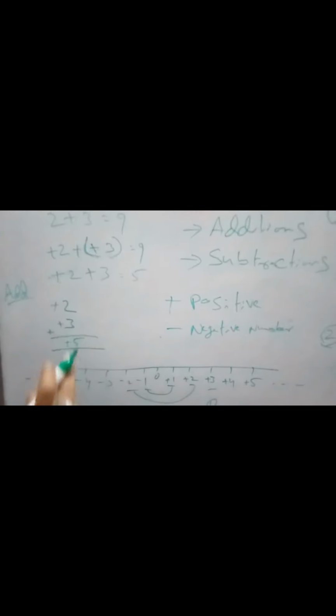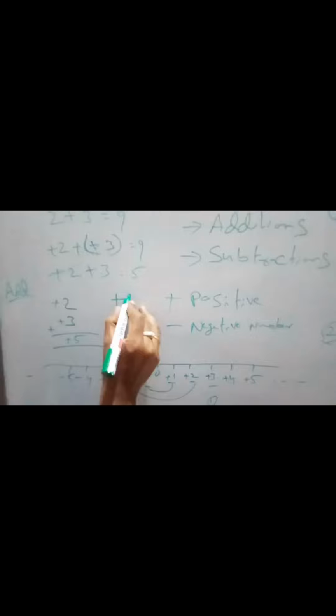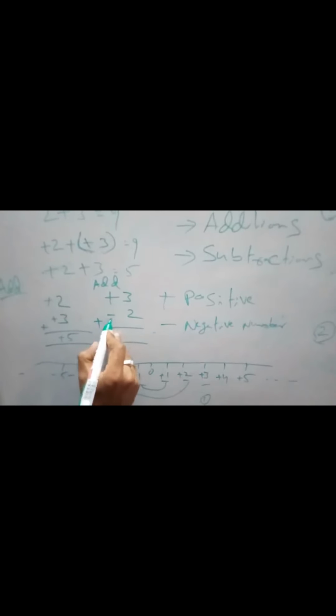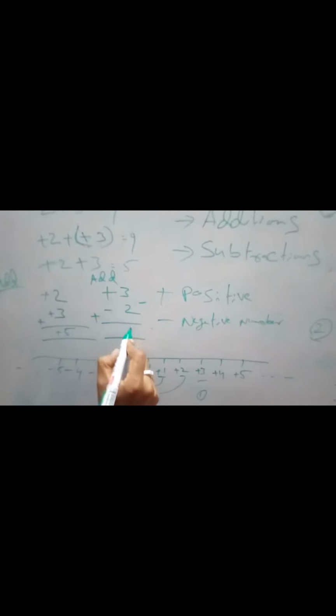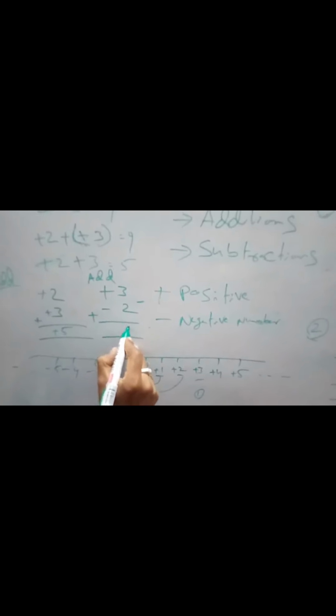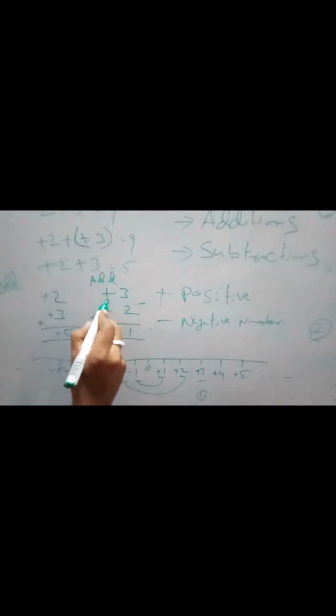This is positive 5. The same thing when you are doing plus 3 minus 2, we'll see the same thing, addition only. Plus 3 minus 2, we are doing addition. So here always we have to multiply with the down number only. Plus into minus is minus, we have to minus it. So 3 minus 2 is 1. Whichever is the greatest, which is the greatest one? 3 is the greatest one, which has the plus symbol. So +1 is the answer.